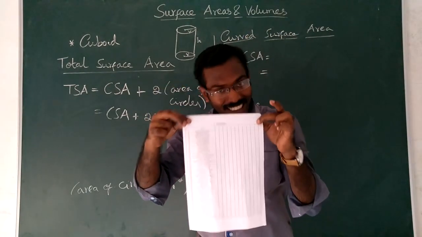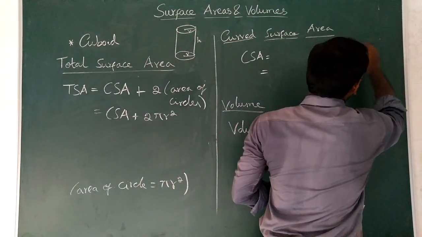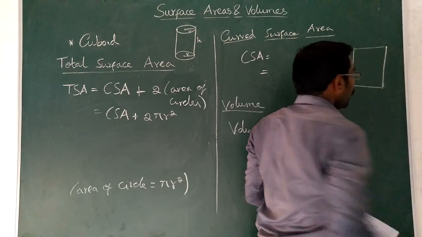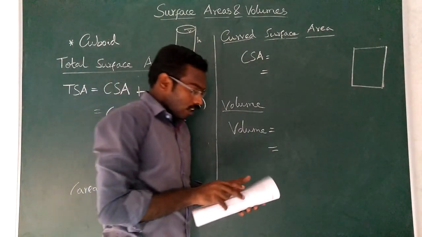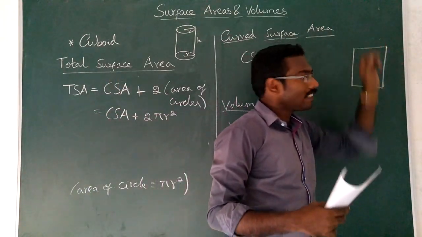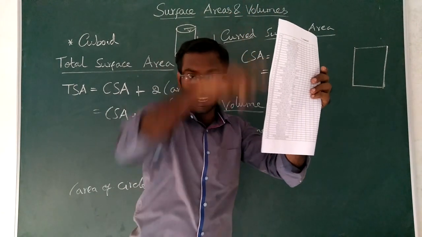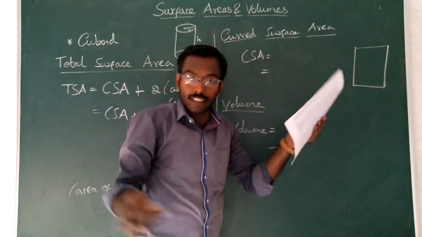This is a rectangle. Yes or no? So if you peel a cylinder, you will get a rectangle shape. But what is the length and what is the breadth? This has become the breadth, isn't it? Or you consider it as length, no problem.